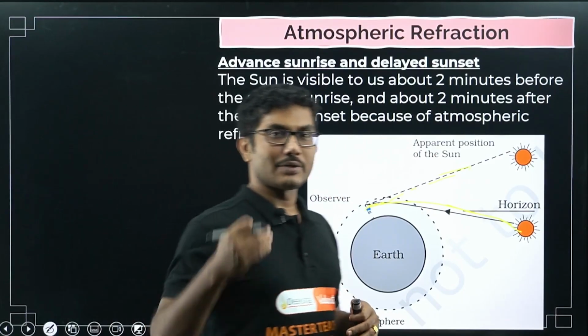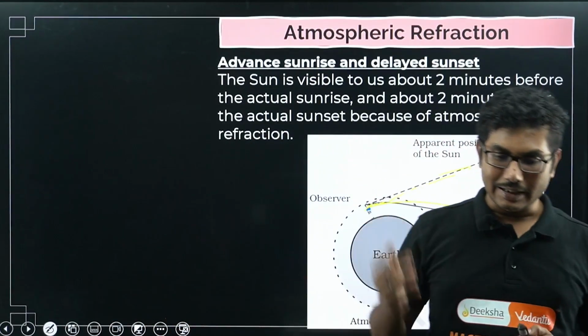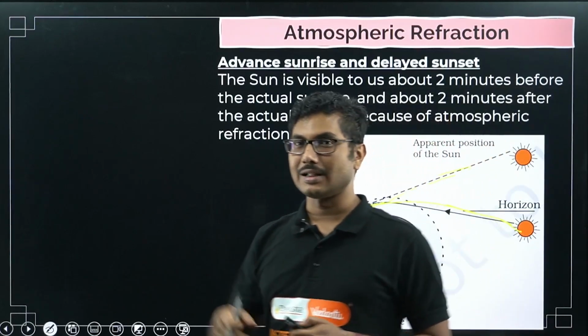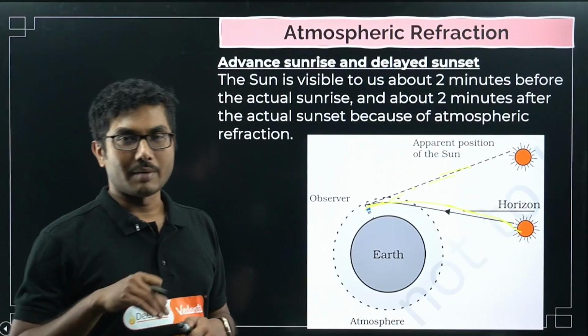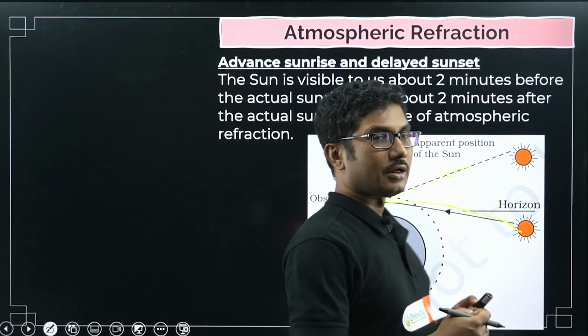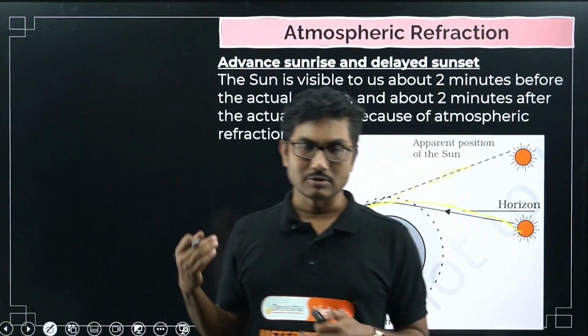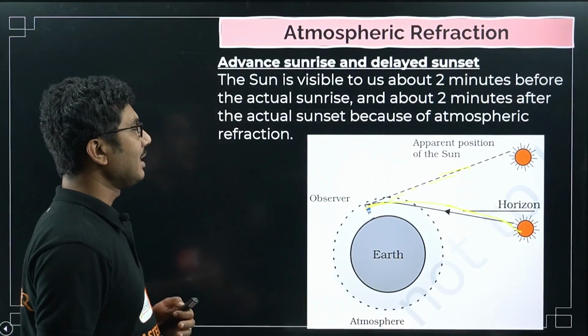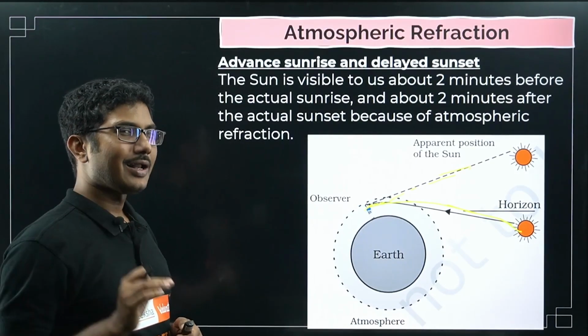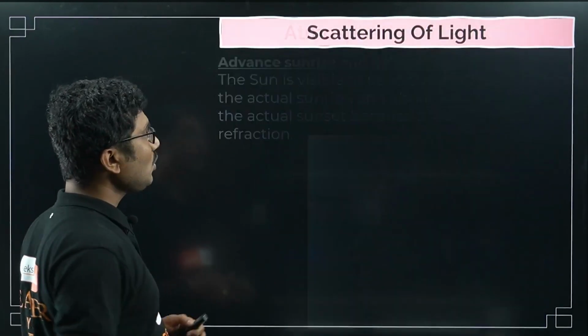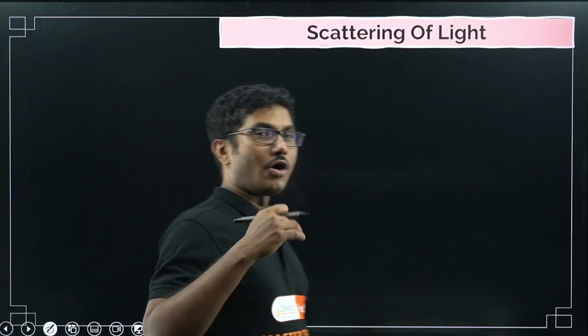Now if you know the answer why the setting sun and rising sun appears red in color, do mention that in the comment below. That was also an interesting topic. I will not discuss that, this is not part of the syllabus, but you can answer that part. I will briefly explain that in our next part. What is that? That is scattering of light.